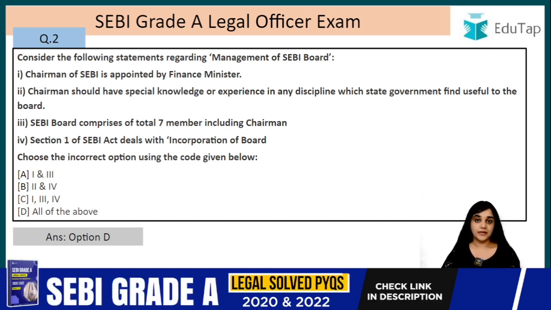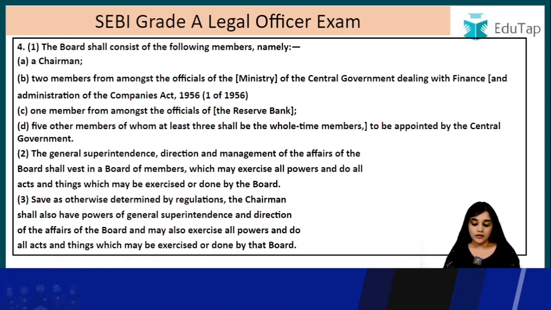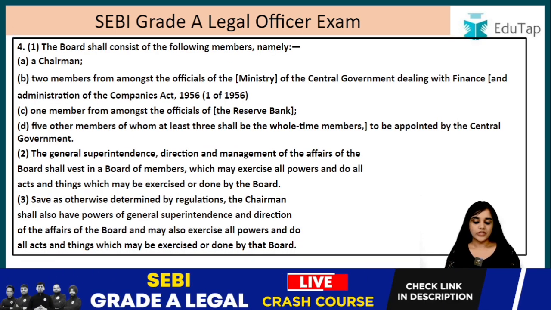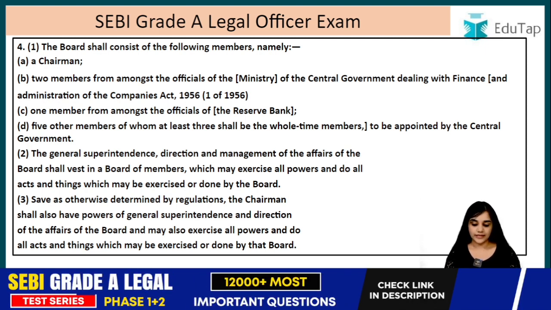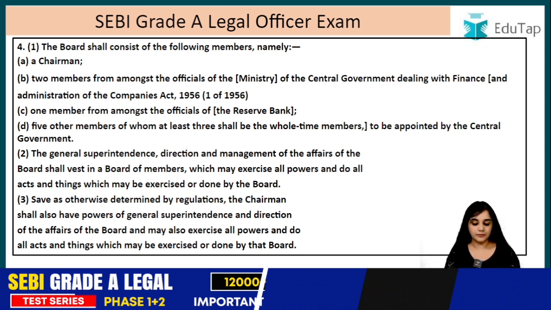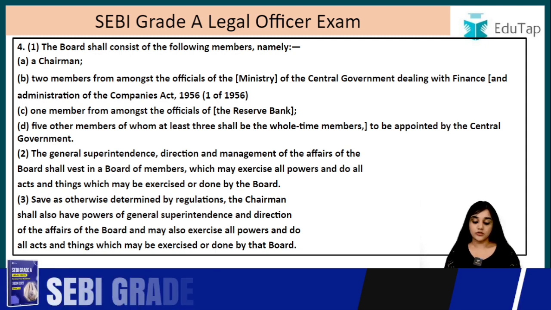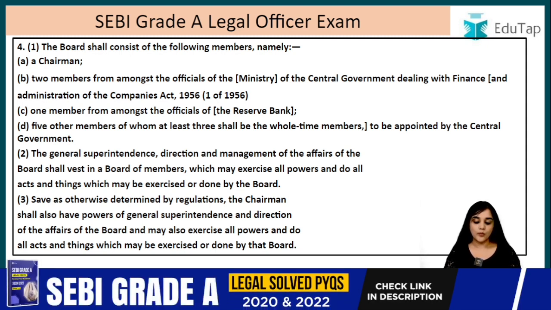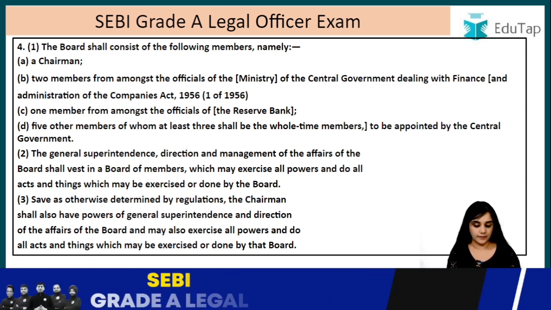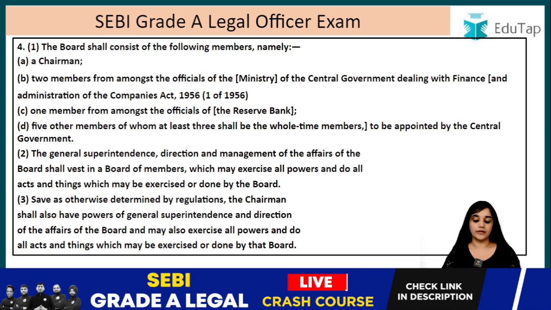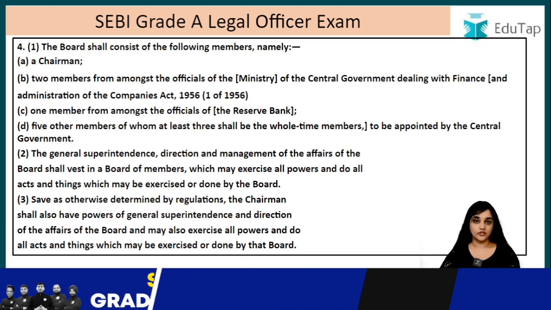Let's read the correct statements as against the incorrect ones, right? It is given in section number 4, the board shall consist of the following members. Now let's count how many members are there. First of all, it has a chairman, that is 1. 2 members from among the officials of the Ministry of the Central Government dealing with the finance and administration of the Companies Act 1956. So 2 members here, 1 chairman, 3 members. 1 member from among the officials of the Reserve Bank, that is 4 members, and 5 other members of whom at least 3 shall be whole-time members to be appointed by the central government, right? So 5 plus 4, that is 9. That is why I have told you that there are 9 members including the chairman, right?